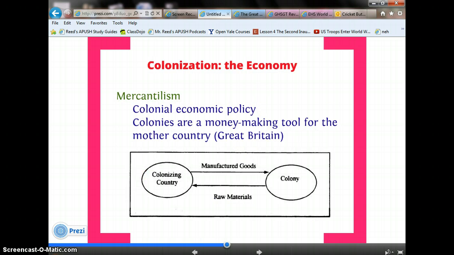Now that we've talked about the founding of the 13 colonies, let's talk about their economy. Mercantilism was the colonial economic policy in which the colonies were seen as a money-making tool for the mother country, also known as Great Britain. As the diagram shows, the colony would send raw materials to the mother country. The mother country would then turn around and send manufactured goods back to the colonies to be sold.